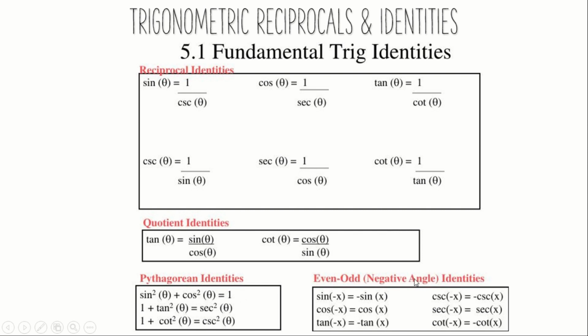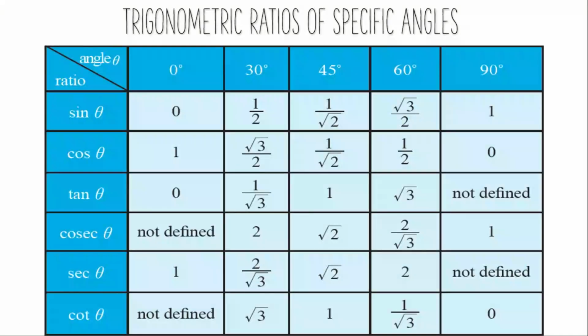Next is even odd, that is negative angles. Sin of minus x is minus sin x. Cos of minus x is cos x. Sin will retain the minus sign, but cos will not retain the minus sign. Here, sin and cosecant retain the minus sign, whereas cos and secant will not retain the minus sign, whereas tan and cot again retain the minus sign. So you have to keep it in mind when negative angles come, cos and secant are the only two ratios which will not retain the minus sign, and all the other ratios will retain the minus sign.